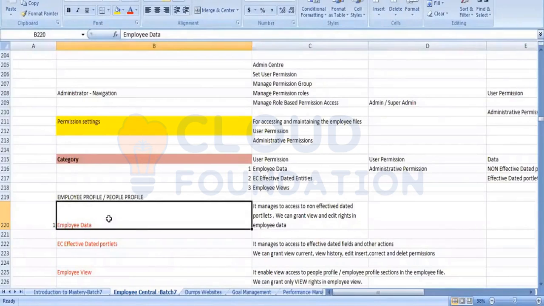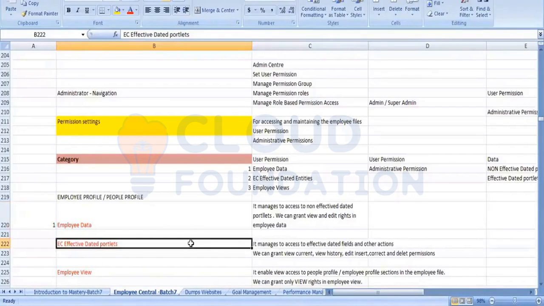Whenever you want to make any changes to non-effective dated fields, we need to go to the employee data. And there you have only two options. You can view, and you can have an edit option.